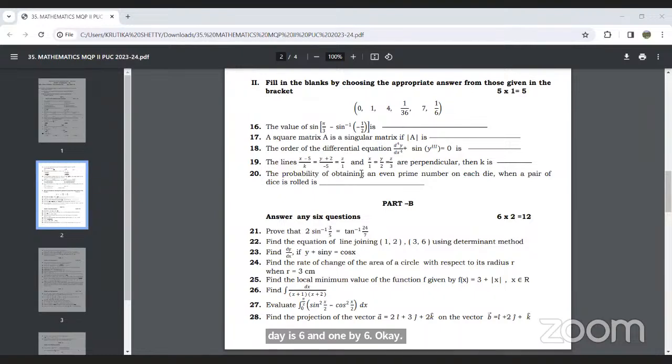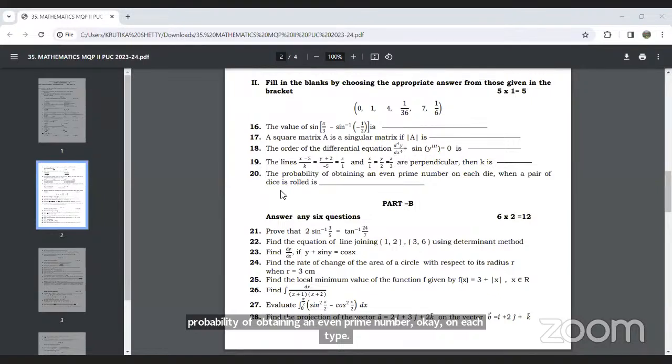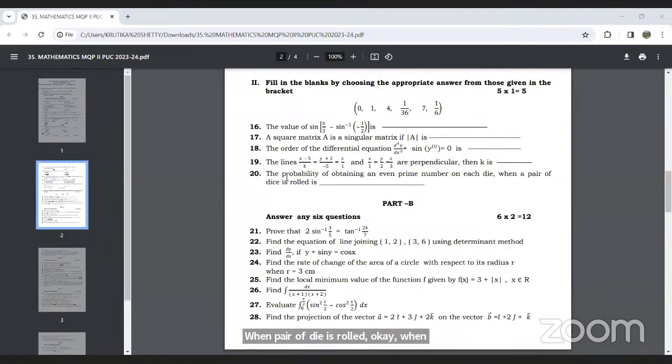The probability of obtaining an even prime number on each die when a pair of dice is rolled. When we are rolling a pair of dice, we know the number of outcomes will be 36. A pair means two dice are rolled, so the sample space will have 36 elements.